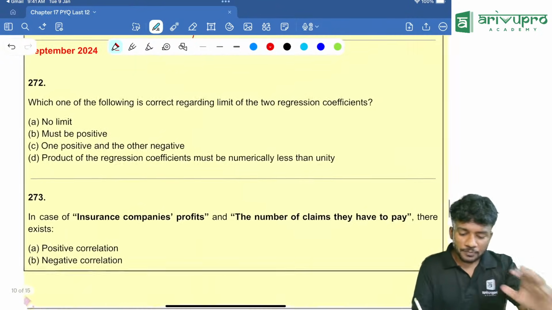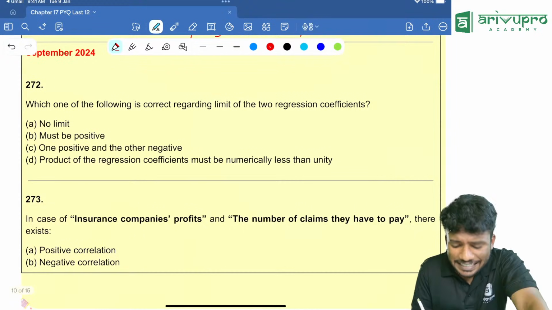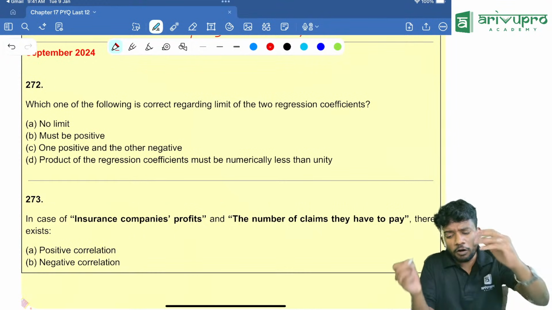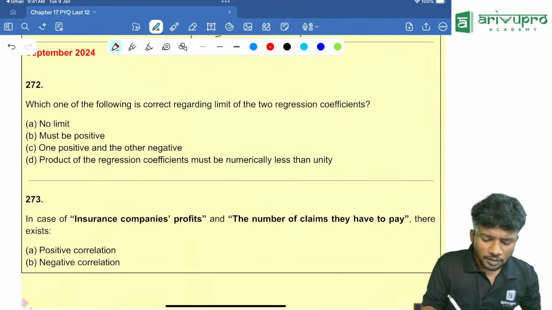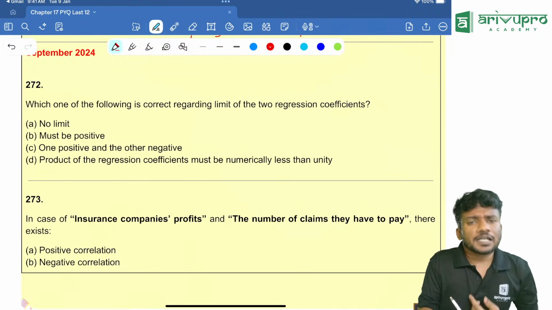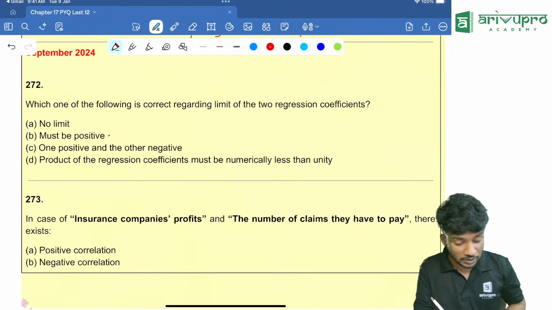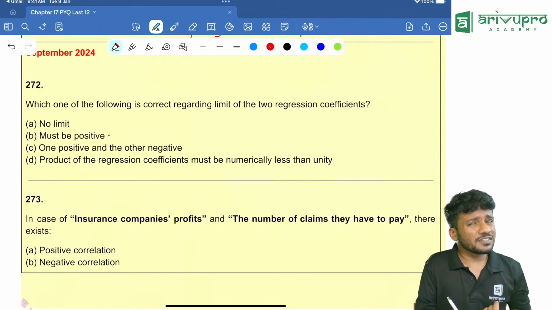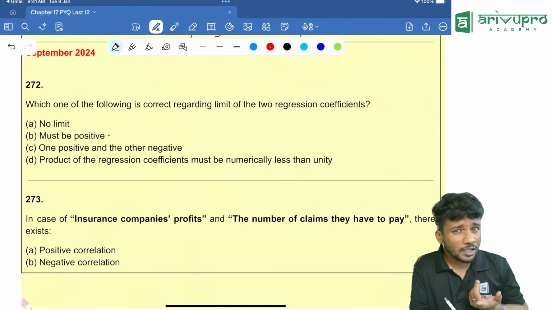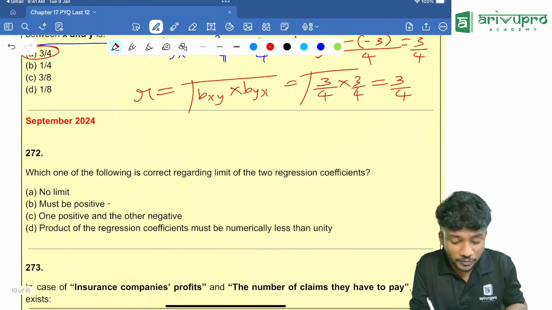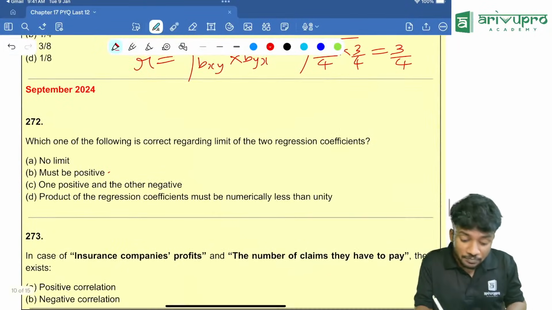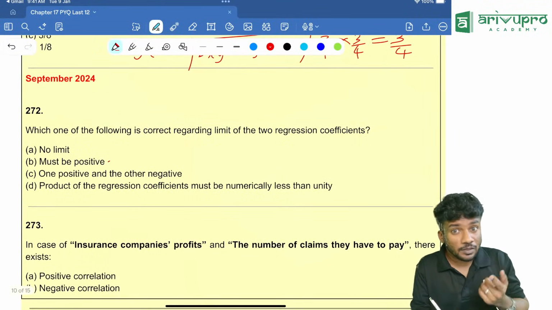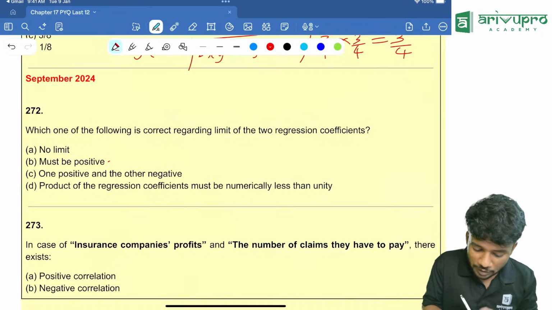Next question, people. Which of the following is correct regarding limit of two regression coefficients? Is there any limit? We will check. No limit. Then must be positive? It can be negative also, right? We saw that sometime back. Then one positive and other negative? Is that possible? No. Look into the last one.